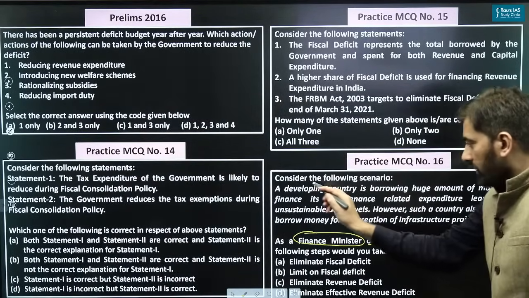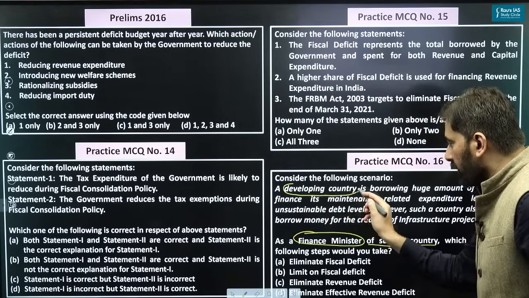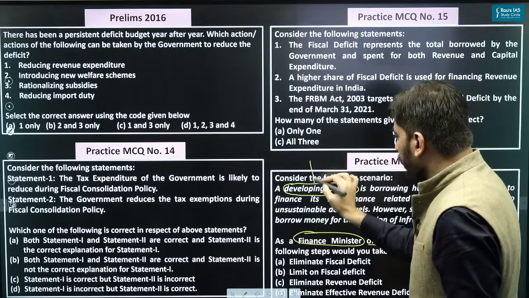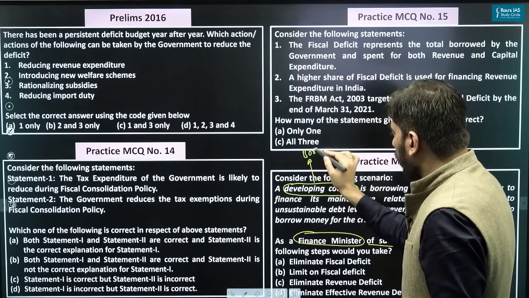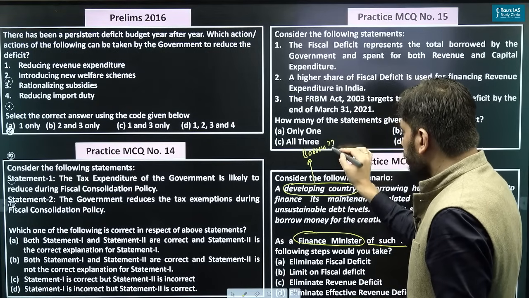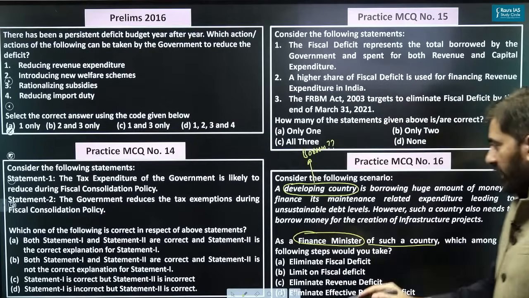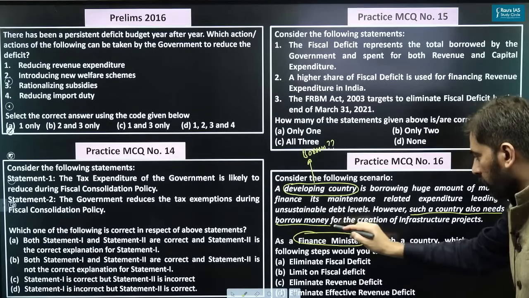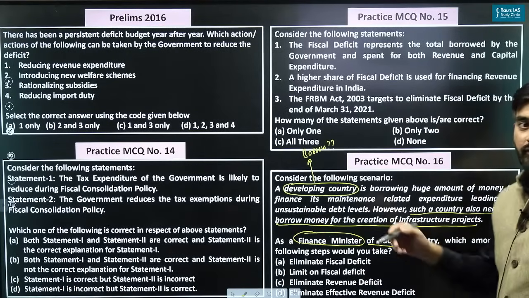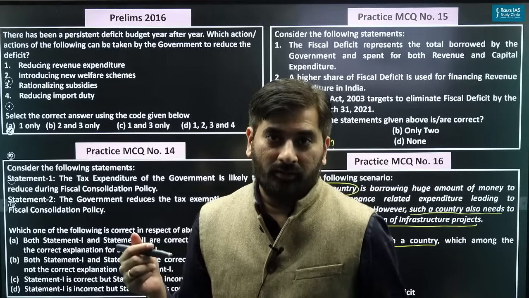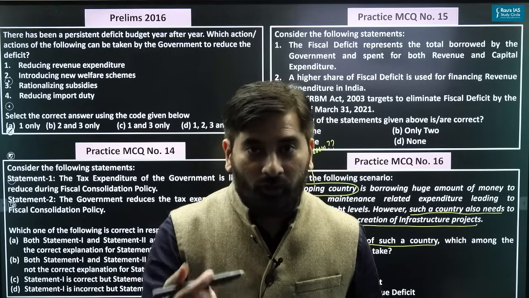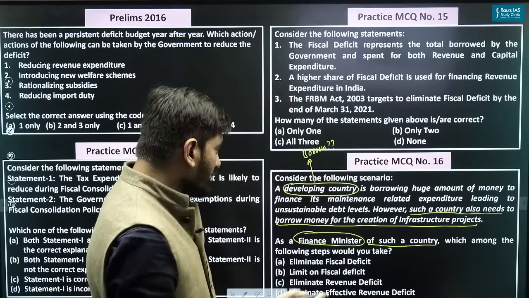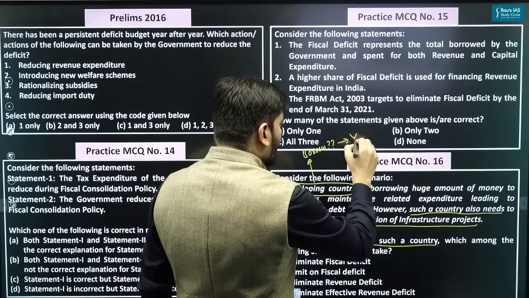सबसे पहले, the keyword here is what? Developing country. Now tell me, should a developing country borrow money or not? In fact, it says here, however, such a country also needs to borrow money for the creation of infrastructure projects. So obviously, the country should borrow money, right? It has to borrow money for what purpose? For creation of infrastructure projects. So yes, it should borrow.